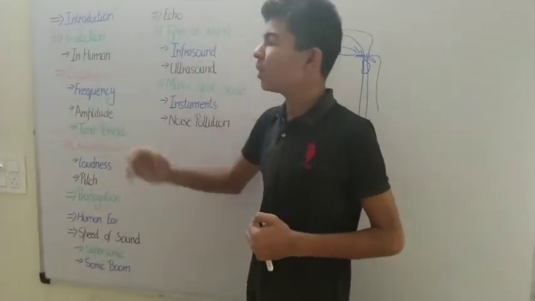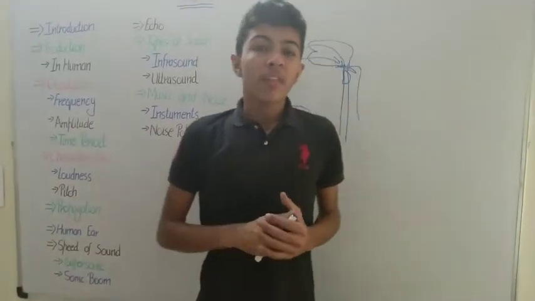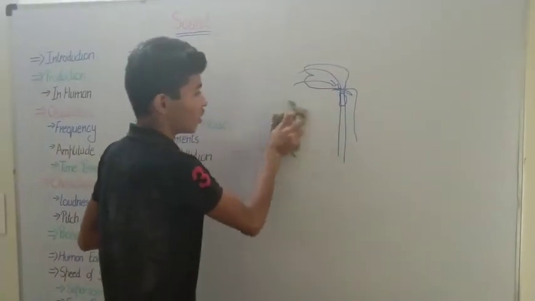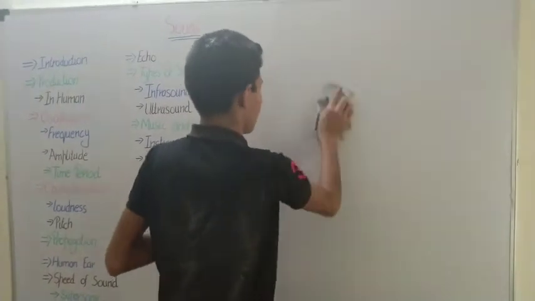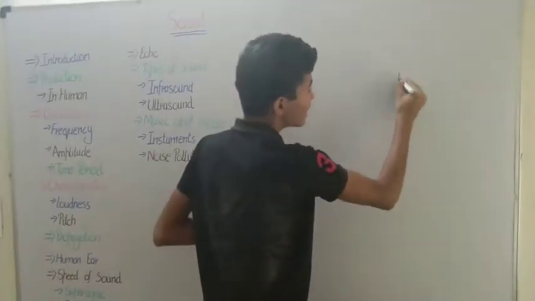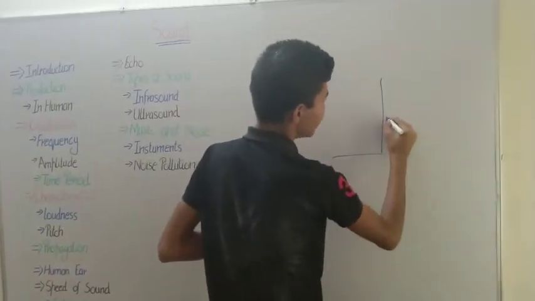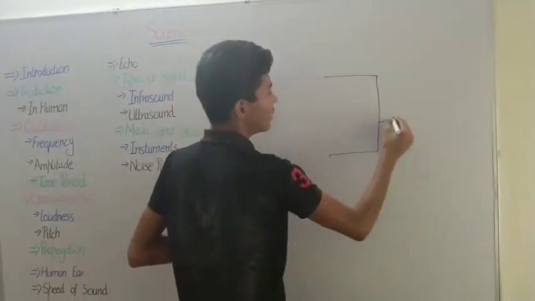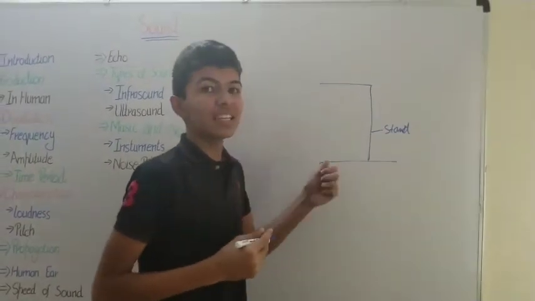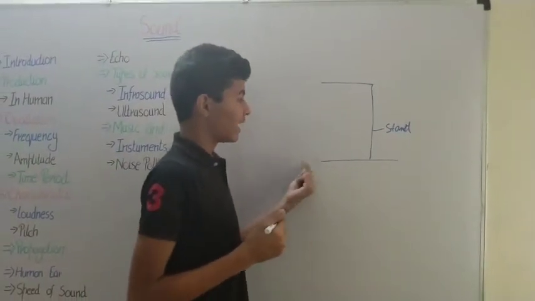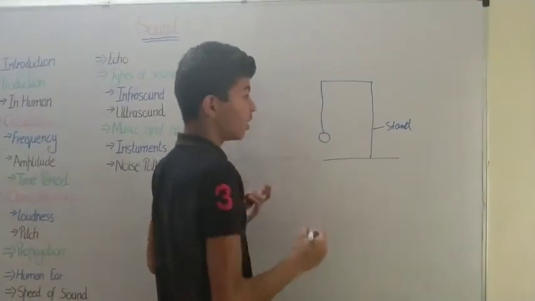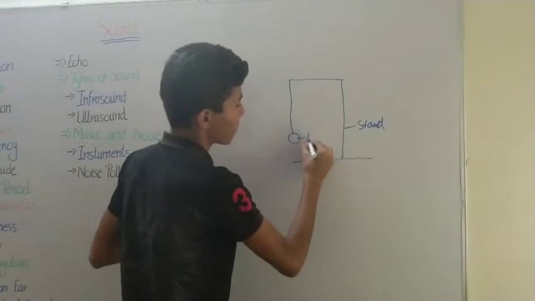So now let's learn about oscillations. How is vibration produced? This can be understood by oscillation. What is an oscillation? It is nothing but a stand, which is a rigid support for the mechanics to go on, and here a thread is attached to it, and here is a suspended mass which is called a bob.